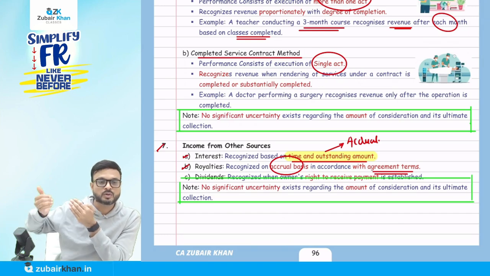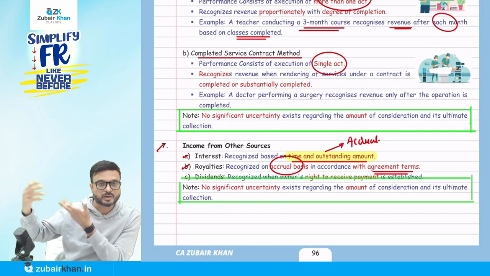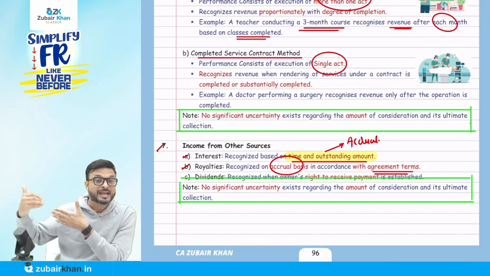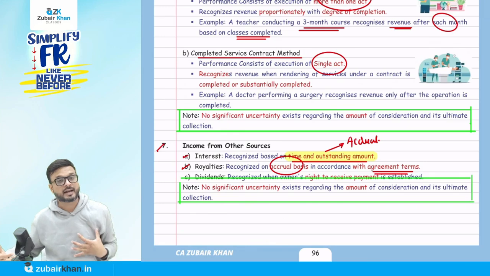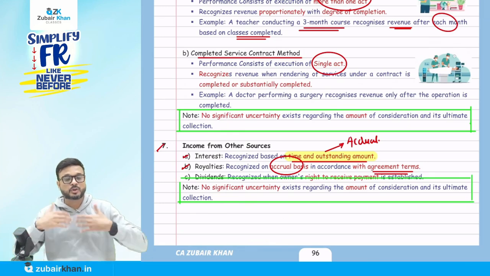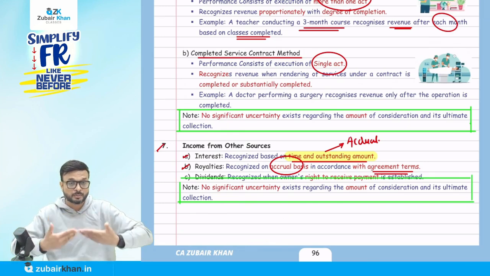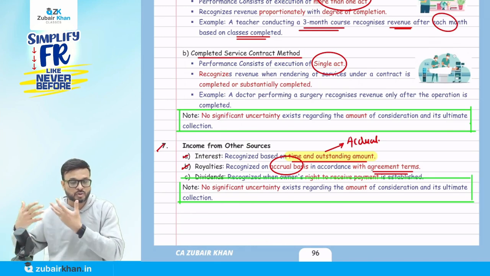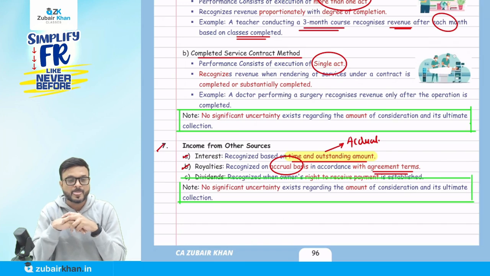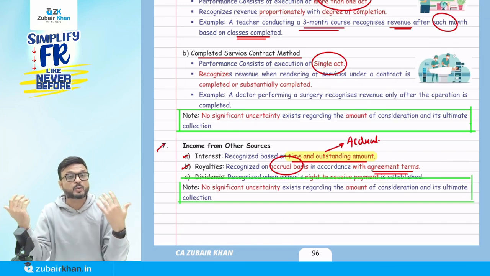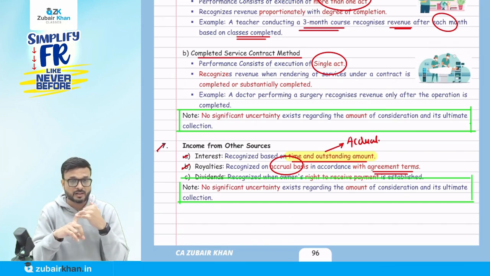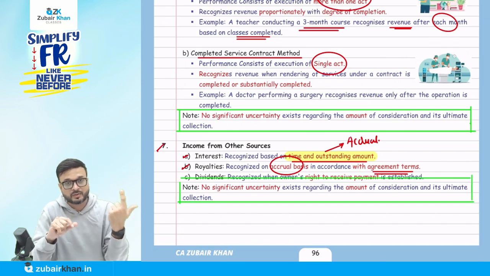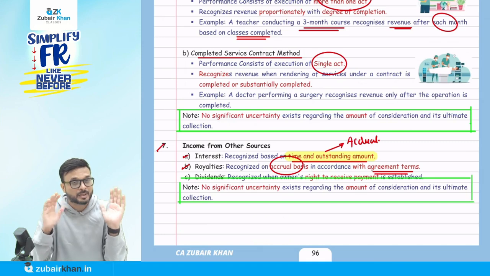So accrual means if they sold 1,000 books, then 1,000 multiplied by, in my example, 100, because on every book they will give 100 rupees. You are going to record on the basis of accrual how many books have been sold in the market and what the agreement term is, the amount on each book. So in case of royalty they mentioned the word accrual, but they didn't use the word accrual in case of interest. There you use the words time and outstanding amount, but that is nothing but accrual.